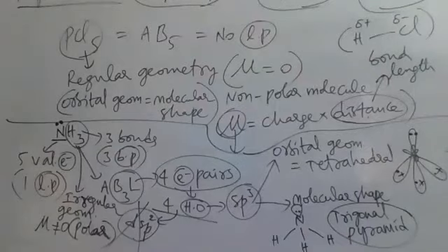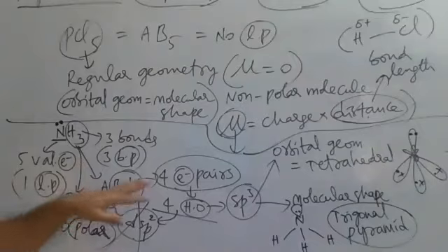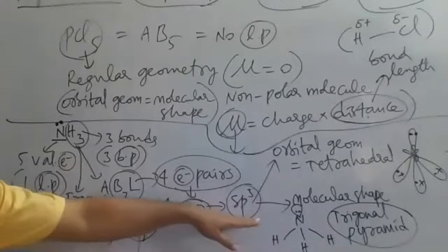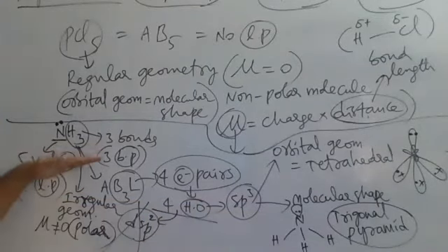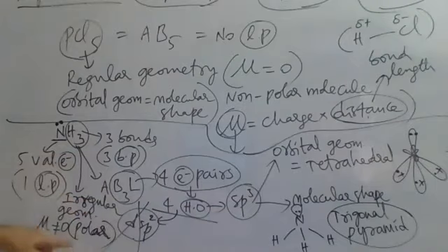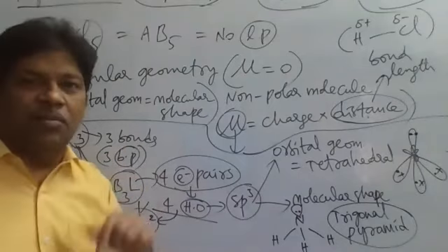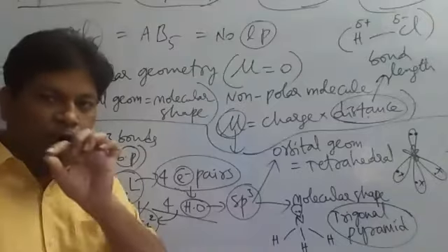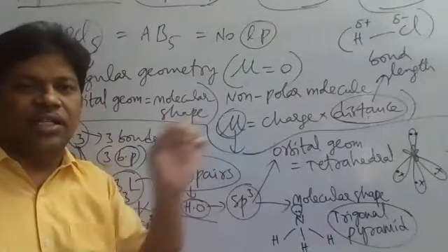Whenever they ask you what is the molecular shape of NH3, you neatly write sentence-wise. Not like me. Don't write NH3 like this and don't draw arrows for 5 electrons. Don't write 3 bonds like this. That is only to make you understand. But when you present in a descriptive examination, point-wise in the form of sentences, neatly everything you have to mention.